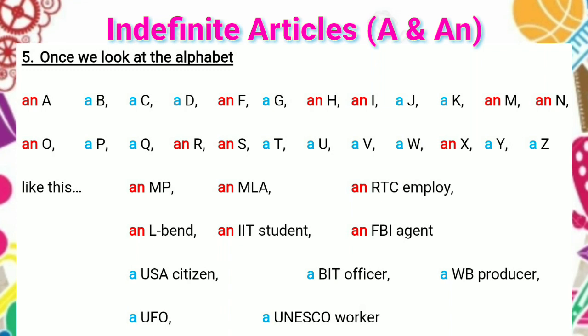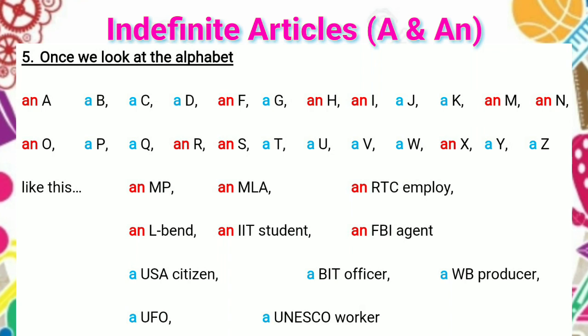Like this. An MP, an MLA, an RTC employee, an L bend, an IIT student, an FBI agent.